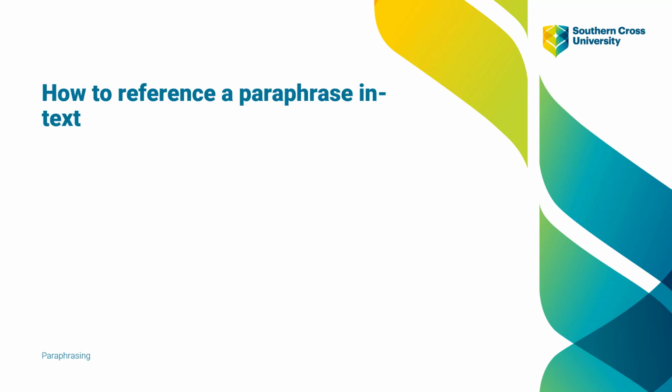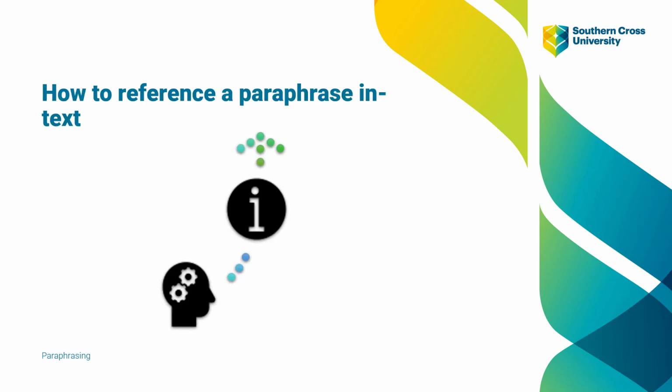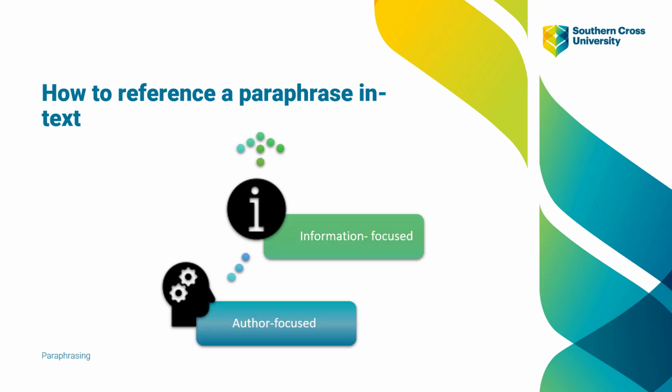Now there are two ways if we want to reference a paraphrase in text using APA 7th referencing style. These are author-focused and information-focused, and we're going to look at both of these today.